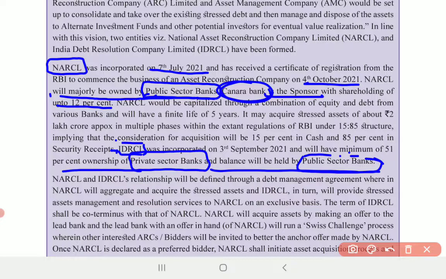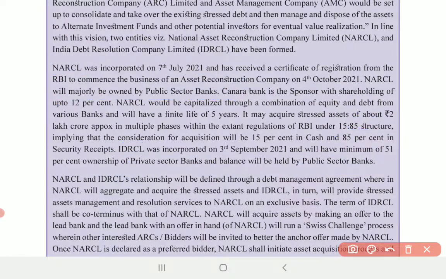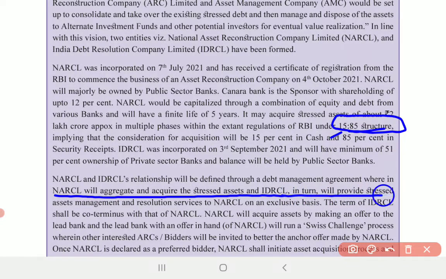Now, this ARC will function under a 15:85 structure. What is this 15:85 structure? See here, NARCL will aggregate and acquire the stressed assets, and IDRCL in turn provides stressed asset management and resolution services to NARCL. NARCL will acquire the NPAs from banks.